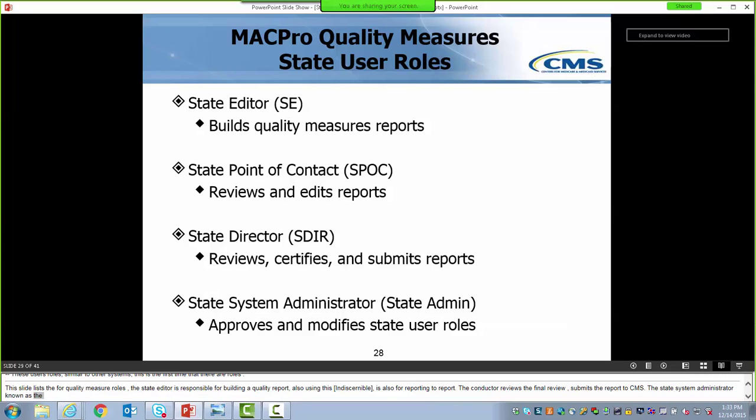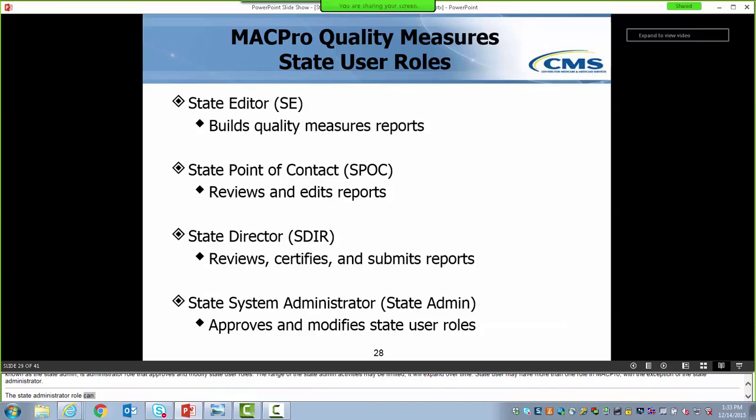I would like to note that in the initial release, the range of the state admin's activities may be limited. However, it will expand over time. A state user may have more than one role in MACPRO, with the exception of the state system administrator. With this release, individuals with the state system administrator role can only hold that role. It is important to note that all state roles must be filled for proper workflow functionality. Additionally, if you requested more than one state role, you will only have one user ID with the roles you are authorized included.